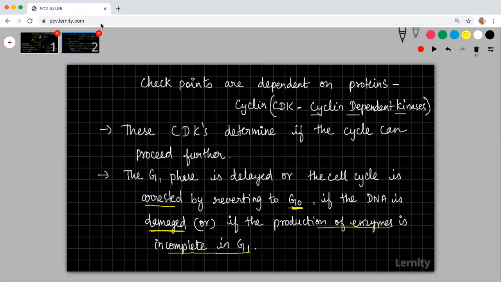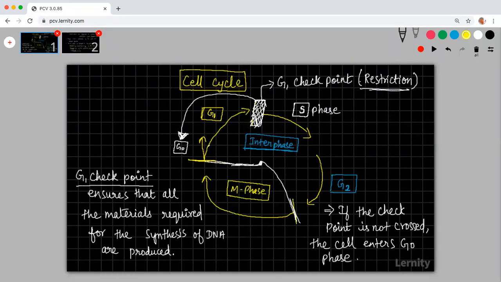So in these two conditions, what will happen? These cyclin dependent kinases will determine, okay, you should not proceed further. Rather, you should stay in G1 for some more time, either to produce the proteins or, if the DNA is damaged, I don't want to go for a cell division now. And then they will say, go back. And then the cell will be arrested in the G0 phase. So this is the case. Are we able to understand?